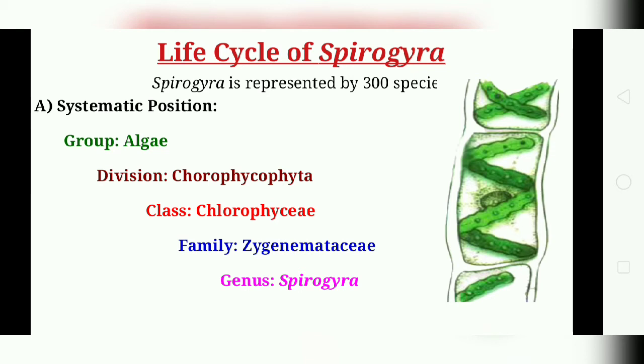Cells have parietal or ribbon shaped, single or two axial chloroplasts. The family is Zygnemataceae and the genus is Spirogyra. One to several ribbon like chloroplasts are located in a parietal position. A conjugation tube is produced during sexual fusion in Spirogyra.